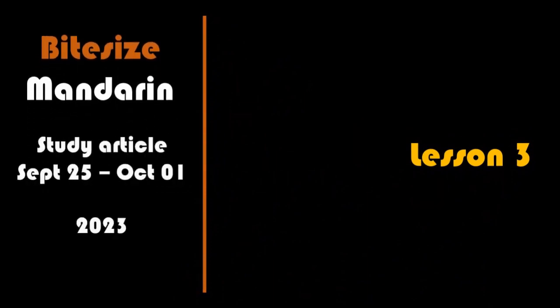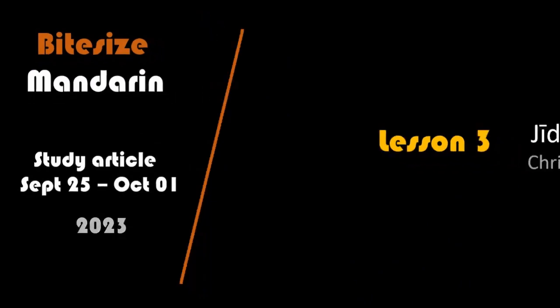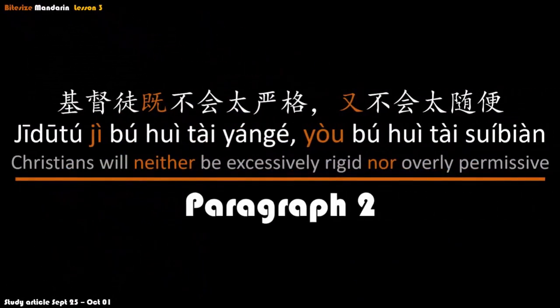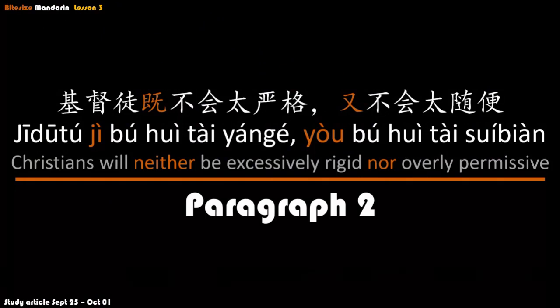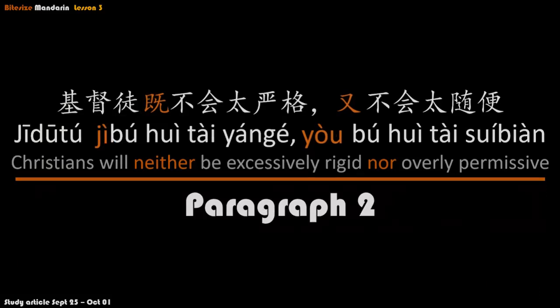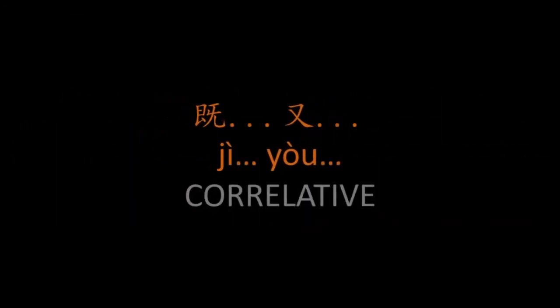This is lesson 3 and it's based on the study article for the week of September 25th. So let's plunge headlong into the lesson by looking at this sentence from paragraph 2 of the article. 基督徒既不会太严格，又不会太随便. Christians will neither be excessively rigid nor overly permissive. And we're looking at this grammar structure, 既又, which is a correlative.